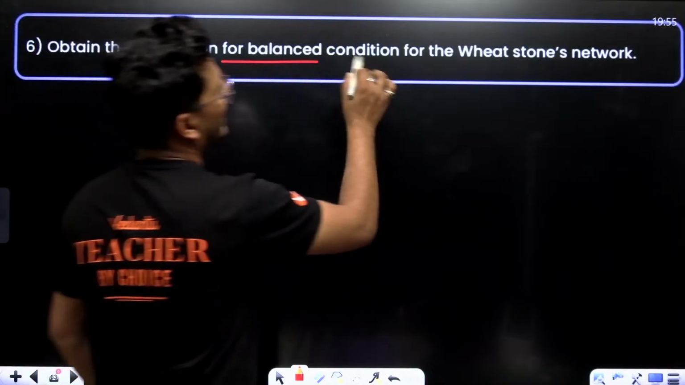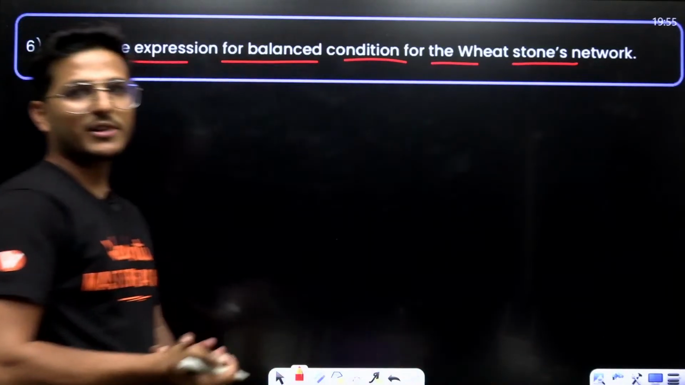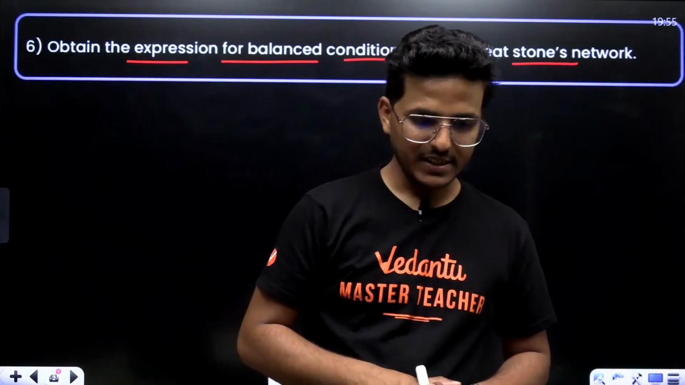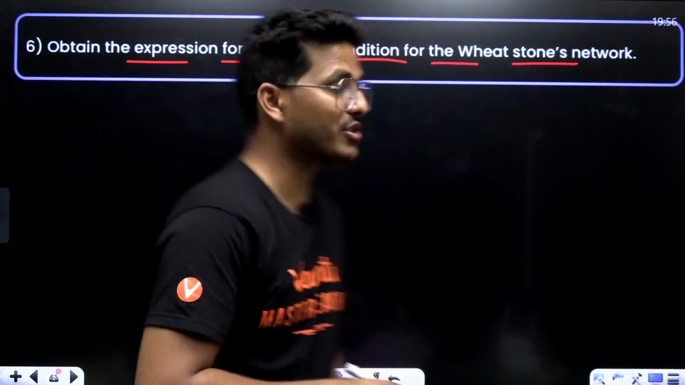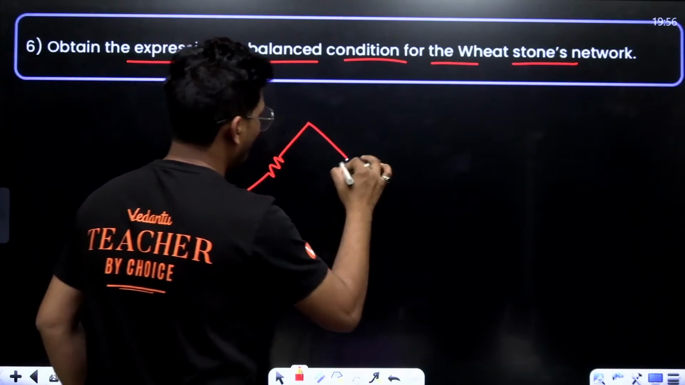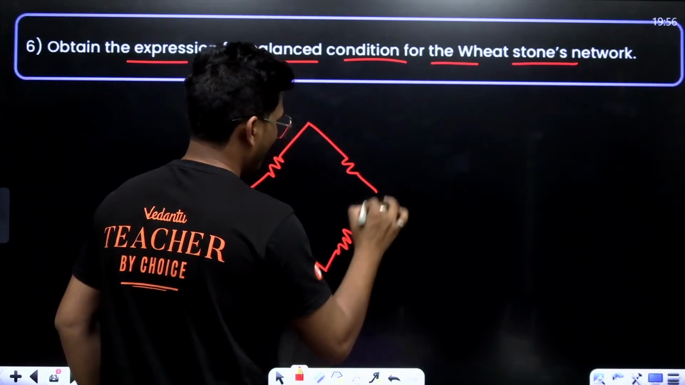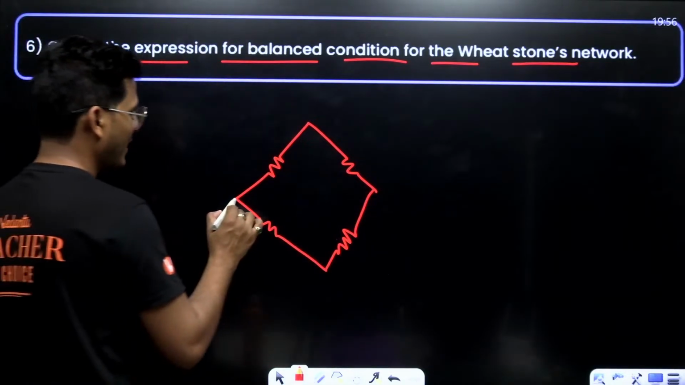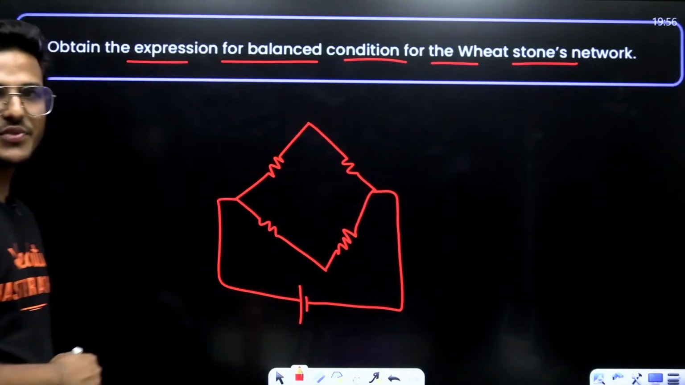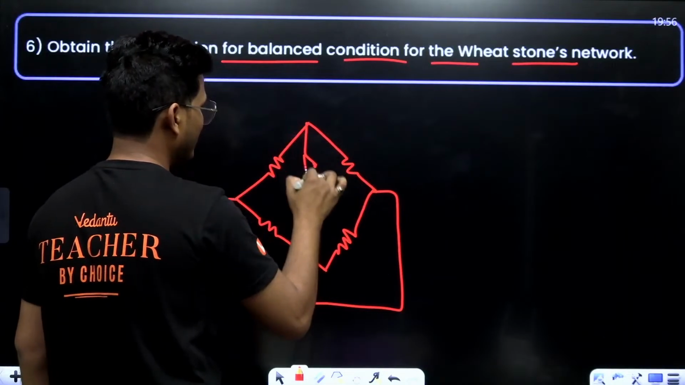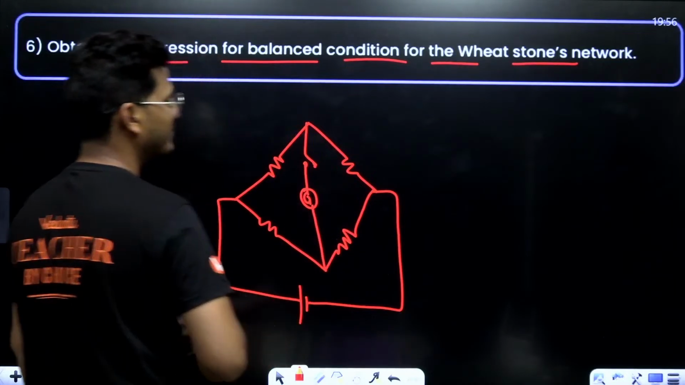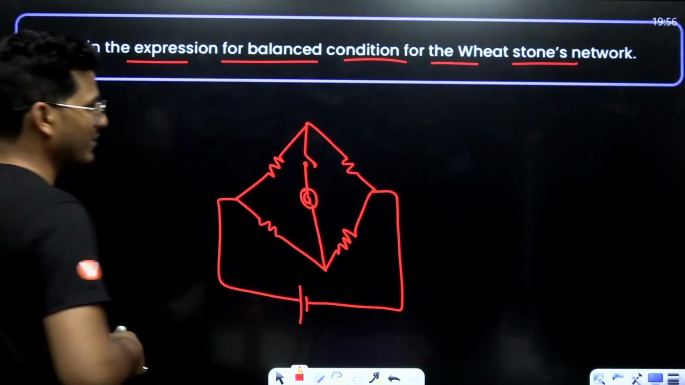Obtain the expression for balance condition for the Wheatstone network. This is one of the most important questions for your PUC, right? Balance condition. See, if we consider four resistances on each side of a rhombus and connect one of the diagonals with a potential difference V and another one with a galvanometer, right? Another one with galvanometer.